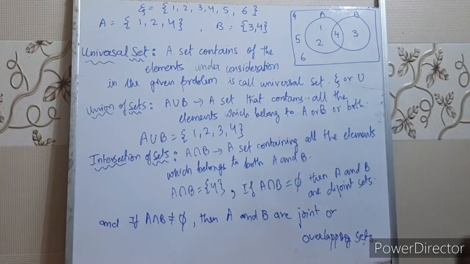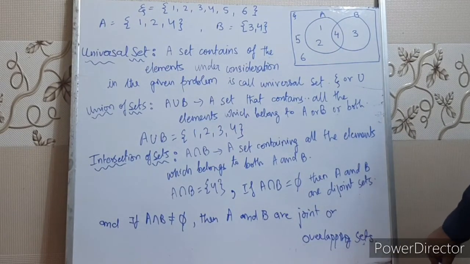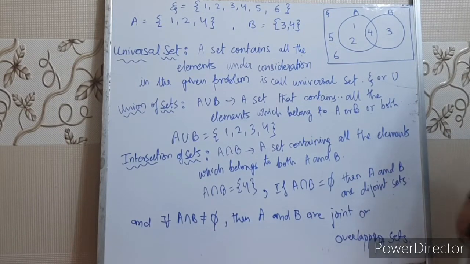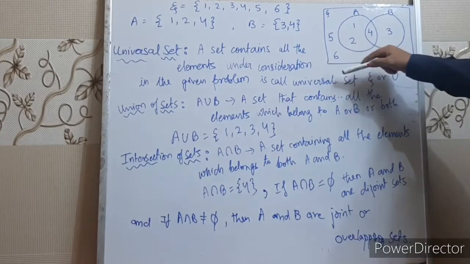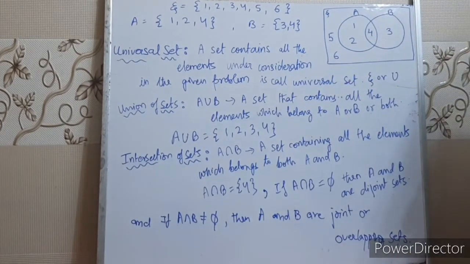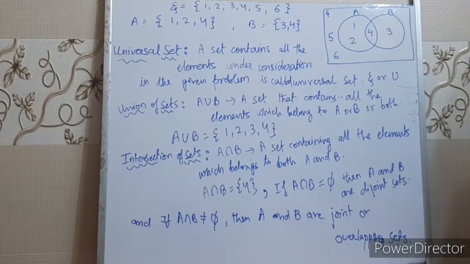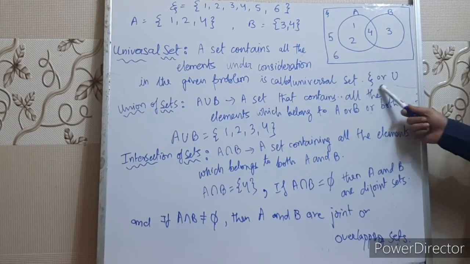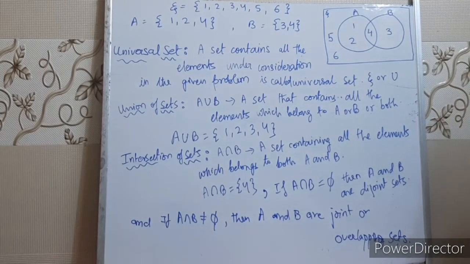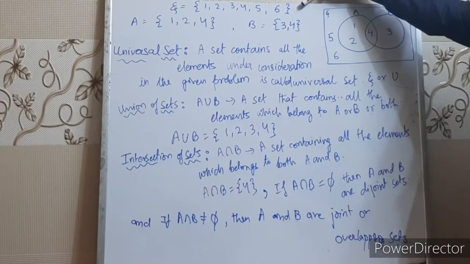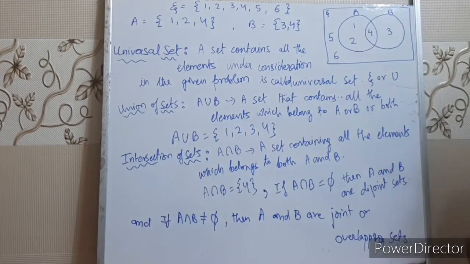Children, next is representation of sets by Venn diagrams. Now we are going to discuss the universal set. The definition is: a set that contains all the elements under consideration in the given problem is called the universal set. Right? That means for the given problem, all the elements that you can consider represent the universal set. It is denoted by these symbols. Suppose here I have taken for this problem the universal set as the elements 1, 2, 3, 4, 5, 6. For this particular problem, this is the universal set.